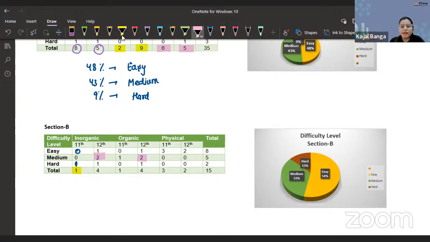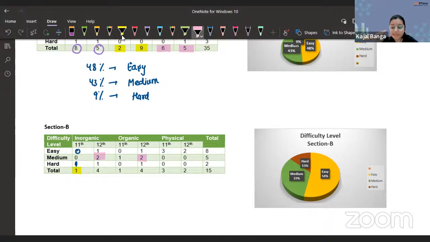For 11th grade, you were having 3 questions, and for the 12th grade, you were having 2. From 11th grade, we were having the question from redox reaction, it was balancing. Chemical equilibrium, it was directly finding the value of delta G. And there was one more question, I think, from our 11th grade of physical. Coming to the 12th grade, one question was from solid states. One question was also from surface chemistry.